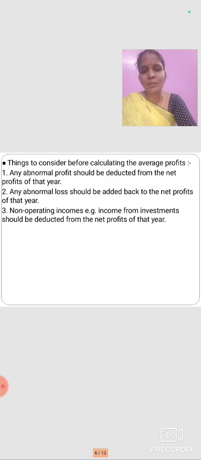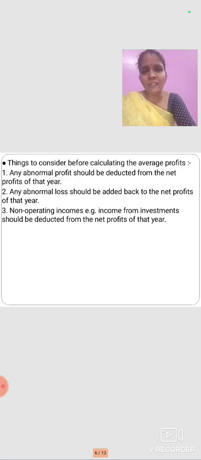The things to be considered before calculating the average profit. If the company is getting any abnormal profit, for example income from investment, we can say it is an abnormal income, so it should be deducted from the net profit of the year. Next, any abnormal loss should be added to the net profit of the year. An abnormal loss is nothing but an unusual loss in business.